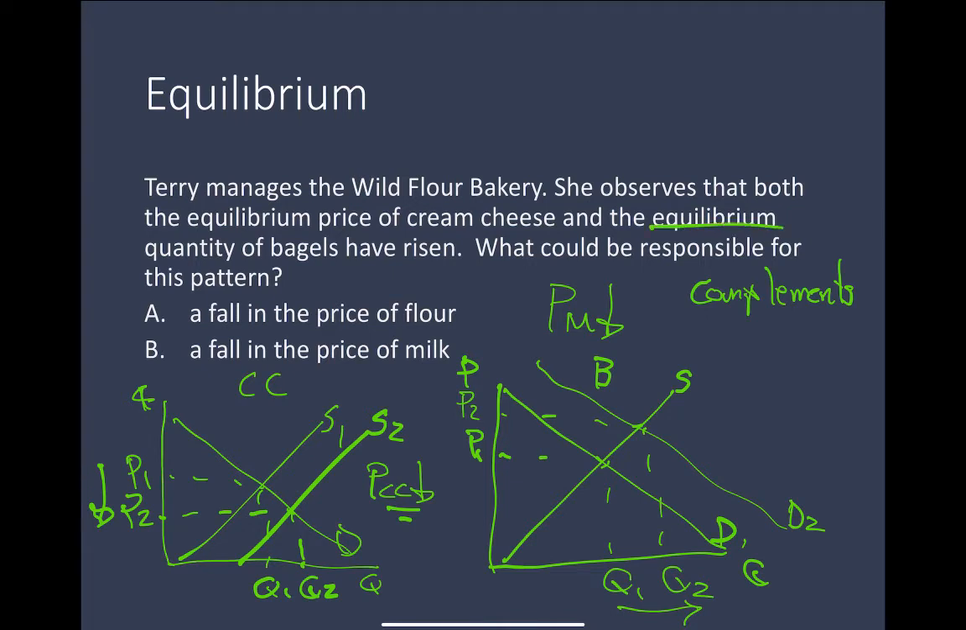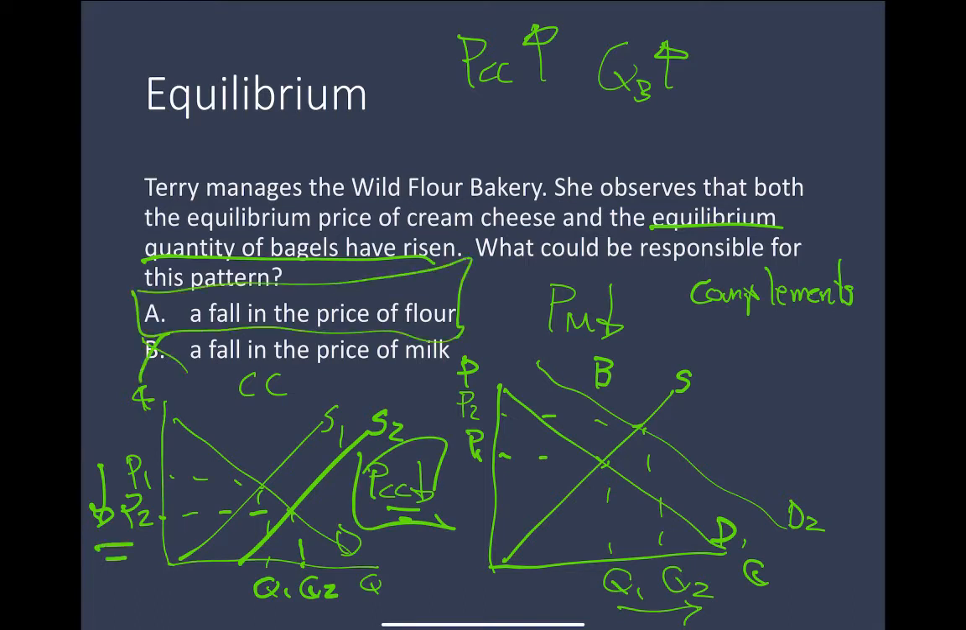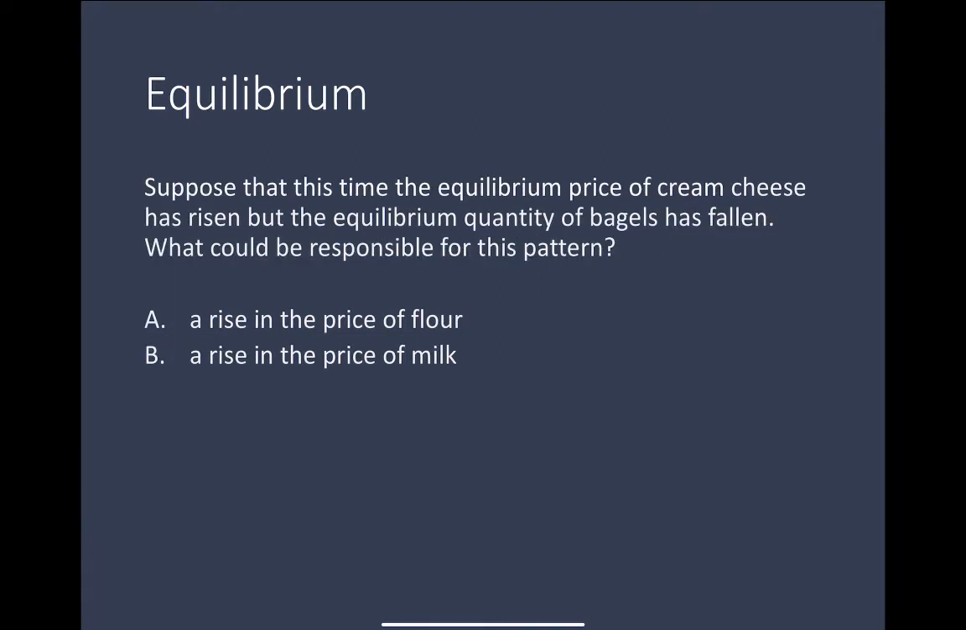We were looking for a situation where the equilibrium quantity of bagels had risen. And so that satisfies. But we were also looking for a situation when the price of cream cheese had risen. And you can see here that the price of cream cheese actually went down. And so B is not correct. A is the correct answer. All right. Moving on to the next problem.